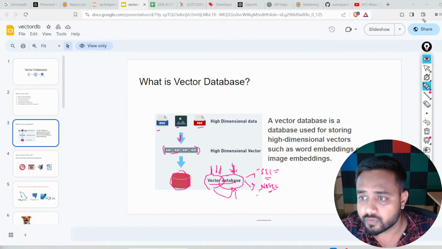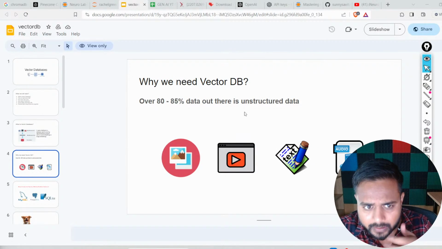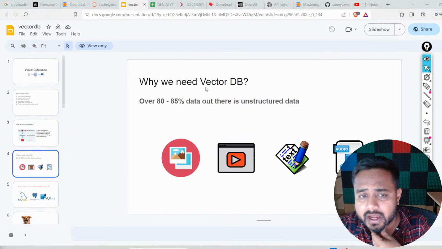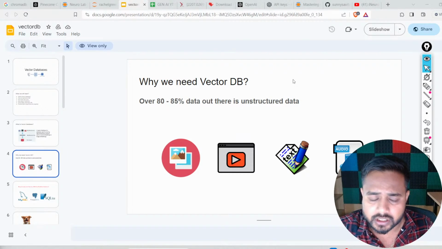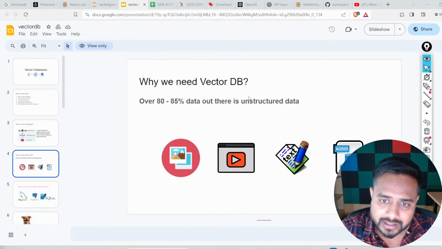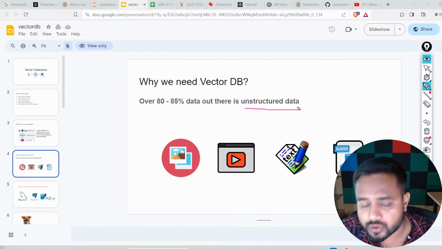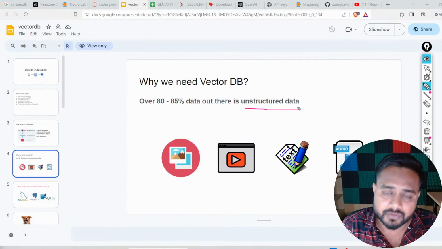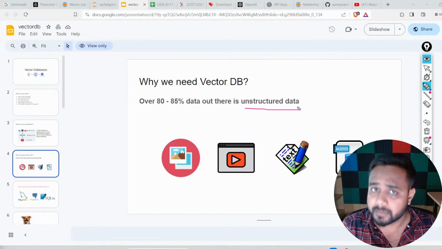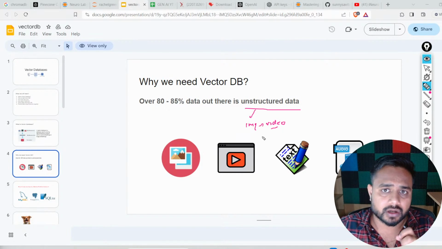So first of all, let me move to the next slide and let me explain. Here, I have written why we need a vector database. Over 80 to 85% of the data in the world as of now is unstructured data. Now, what comes inside this unstructured data? Unstructured data means data which is not structured, like images. We have images, we have videos, which are nothing but a collection of images, a collection of frames.